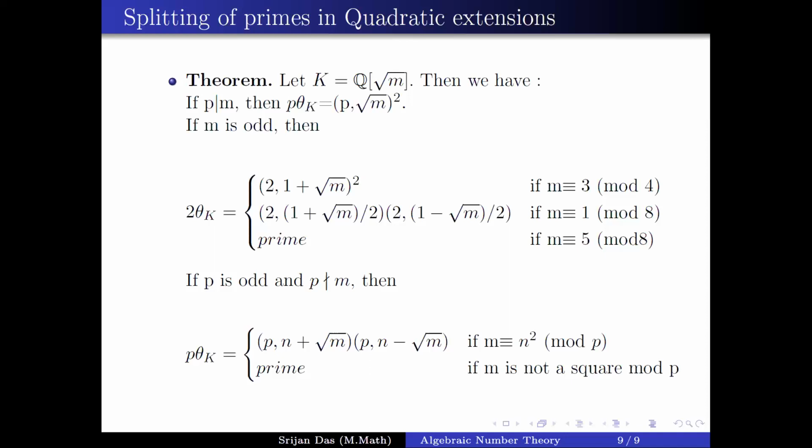You try to show whether these prime ideals, like (2, 1 plus root M), are principal ideals or not. If every factor which appears in the prime factorization is principal, then you can prove that O_K is a PID. Hence it will be a UFD, and over a UFD you can attack Fermat's last theorem and everything. So that's a very interesting topic for the next lecture.